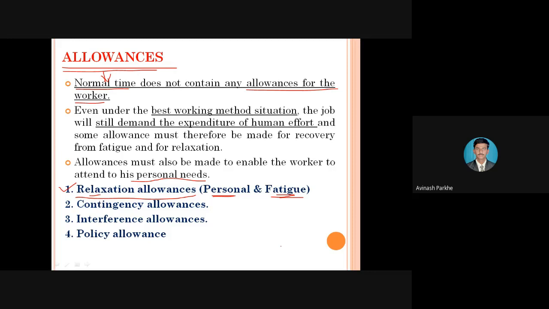The personal and the fatigue allowances come under the category of relaxation allowance. Then the second is called the contingency allowance. Contingency means in between, whenever we are operating, suddenly the breakage of the tool takes place. Immediately the machine will get stopped due to power off. In the industry, if the power is totally off, automatically the machines will get stopped.